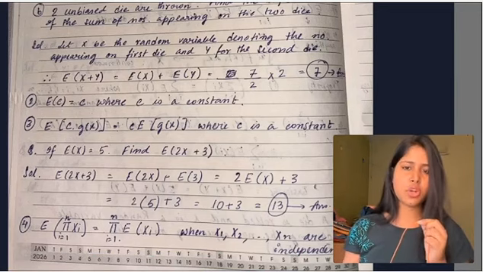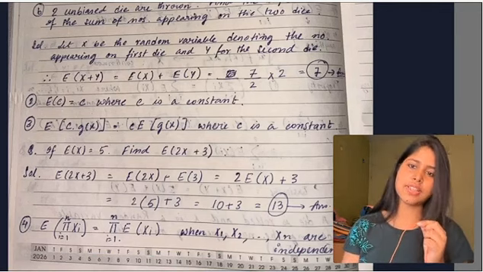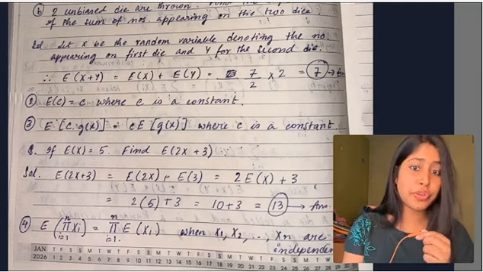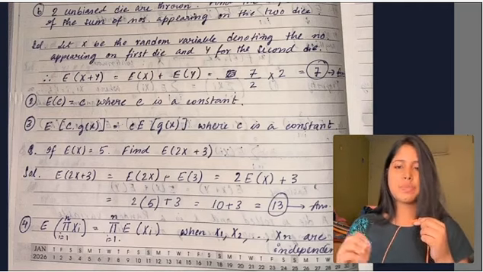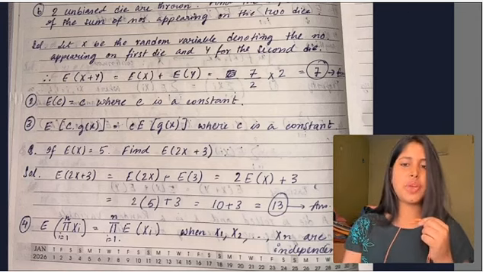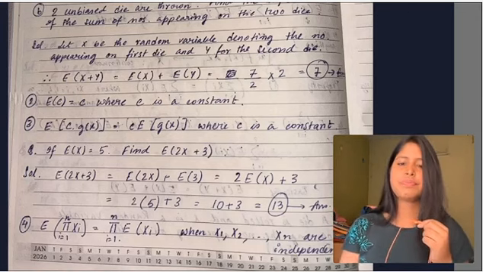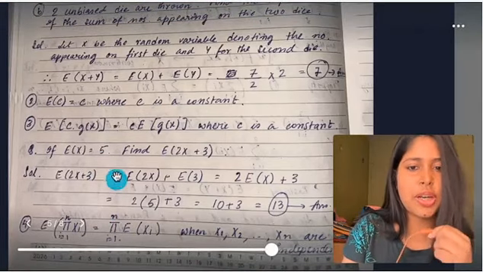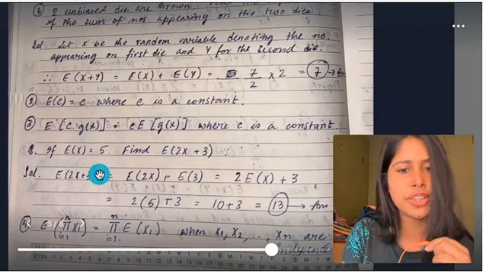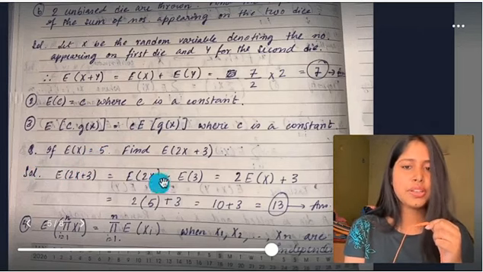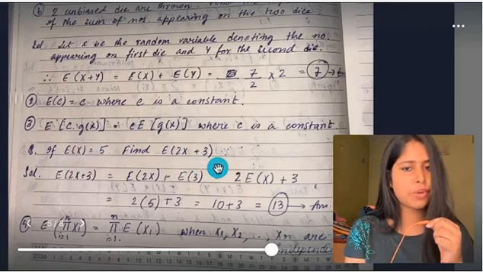First, the expectation of a constant is equal to the constant. Number 2, or number 3, constant outside: the expectation of CX is equal to C into the expectation of X. Okay. And the next is we have an example for this, for combining both the properties. See the question. If E of X equals 5, you need to find the expectation of 2X plus 3.